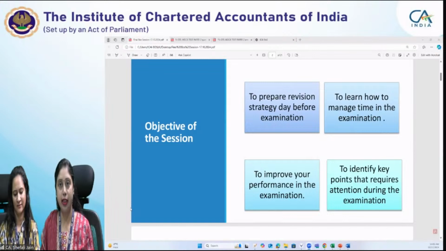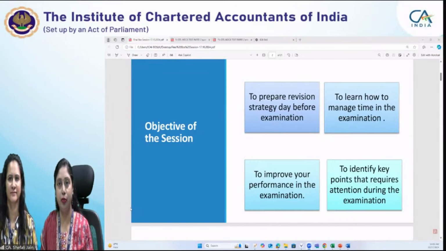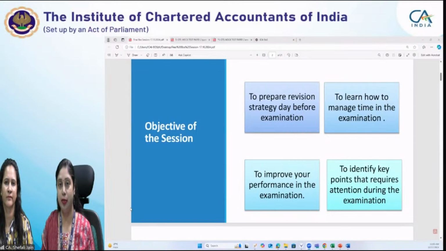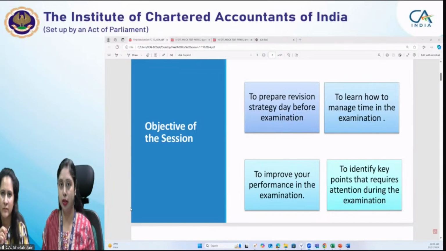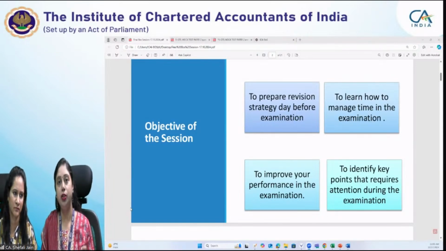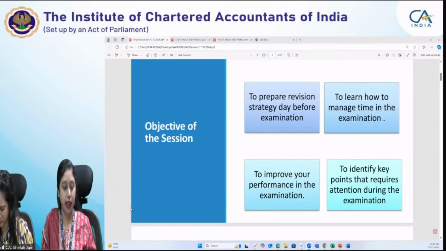In fact, this is the second session of Success at CA exams for the November 2024 examination for the final paper. The first session of this series was conducted last month, where we outlined the tips, or do's and don'ts, during the examination. We told you the commonly committed errors which students generally commit, or which we came across through interaction with students. So we took you through those commonly committed errors.